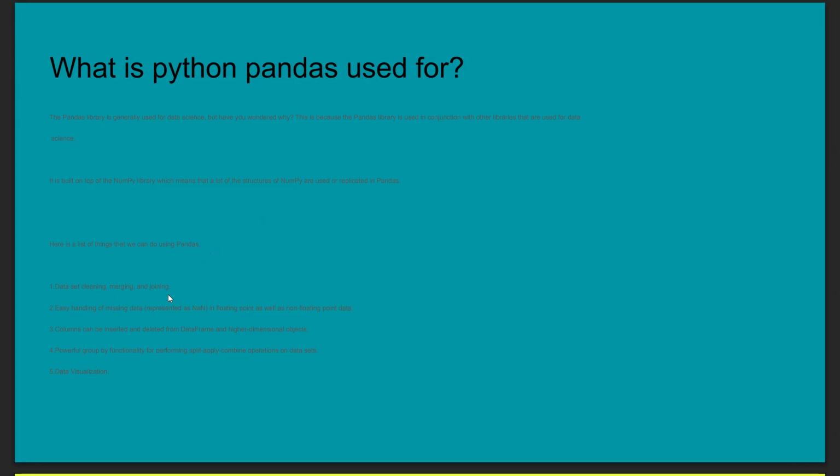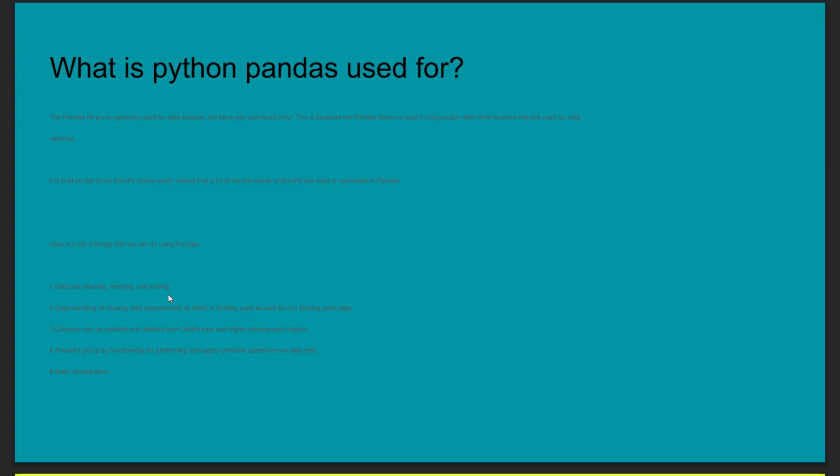Merging data means combining data. So pandas is used for dataset cleaning, merging, and joining. This is the first reason why we are using pandas.